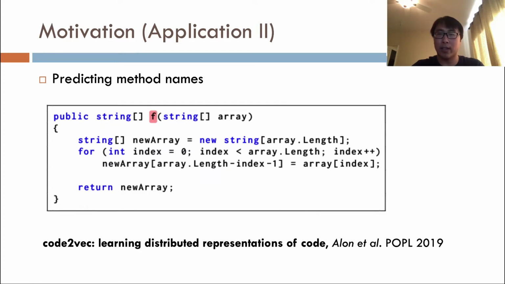Also, Professor Eran Yahav's group has published a paper in POPL last year on method name prediction, a task that is almost impossible for classical logic-based symbolic methods. The name of this function is reverse array, which is correctly predicted by their model.